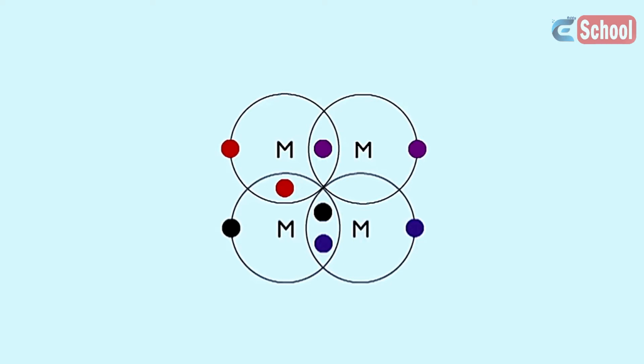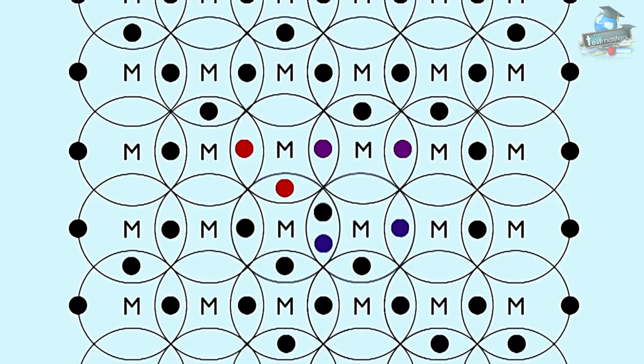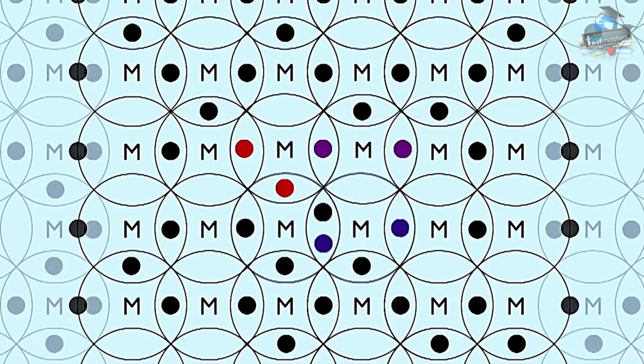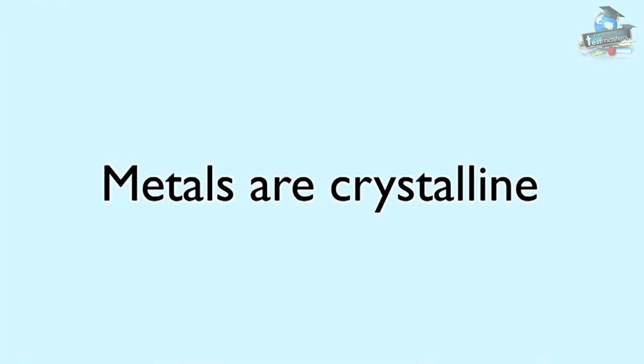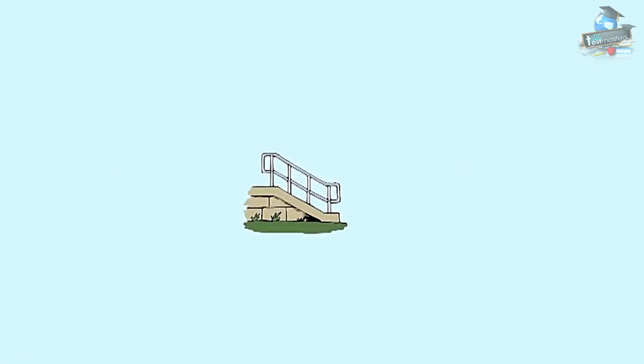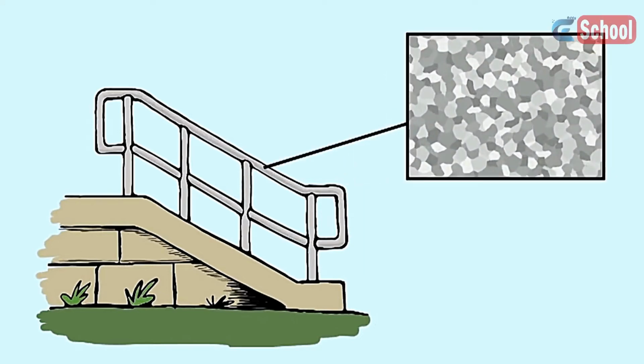So you can go on adding atoms as much as you want, enabling metals as elements to form closely packed metallic crystal structures where the atoms are bonded by a sea of electrons in these partially filled outer shells, now spread over the entire metal crystal structure. Yes, metals are crystalline. Next time you pass a galvanized railing, look carefully to see the crystal grains of zinc on the surface of iron.